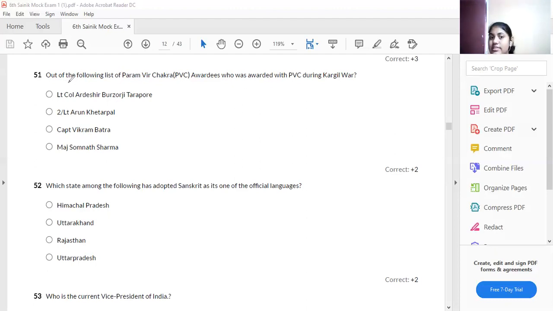Let us in this session, so far you have written the mock test, let us give the solution for that. 51st question. Look at the question. Out of the list, Paramveer Chakra, that is PVC. What is meant by PVC? It is not polyvinyl chloride. You will think like it is polyvinyl chloride. No, PVC is nothing but Paramveer Chakra. Who was awarded with a PVC during the Kargil War.